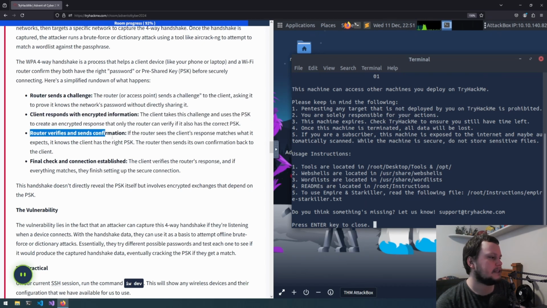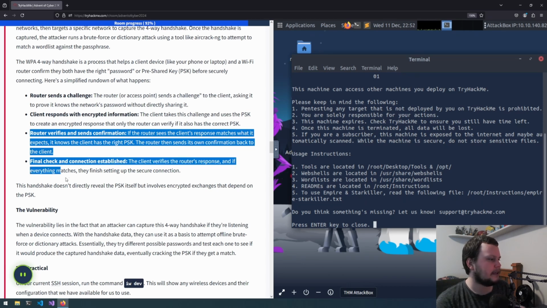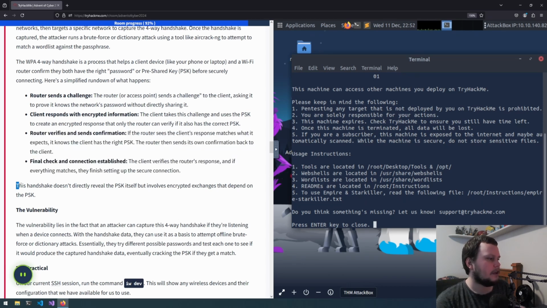The router verifies and sends confirmation. If the router sees the client's response matches what it expects, it knows the client has the right PSK. The router then sends its own confirmation back to the client. Final check and connection established. The client verifies the router's response, and if everything matches, they finish setting up a secure connection. The handshake doesn't directly reveal the PSK itself, but involves encrypted exchanges that depend on the PSK.